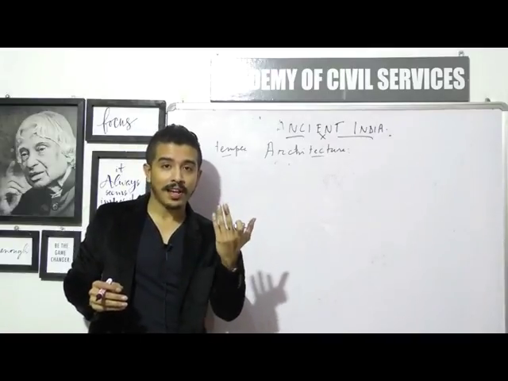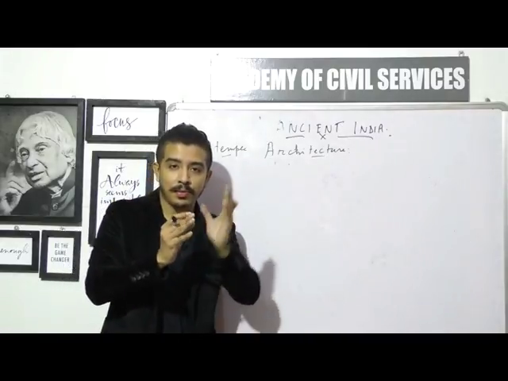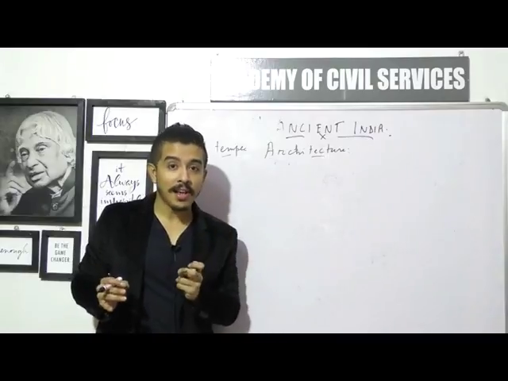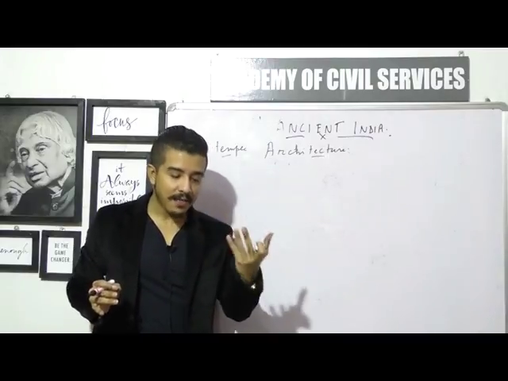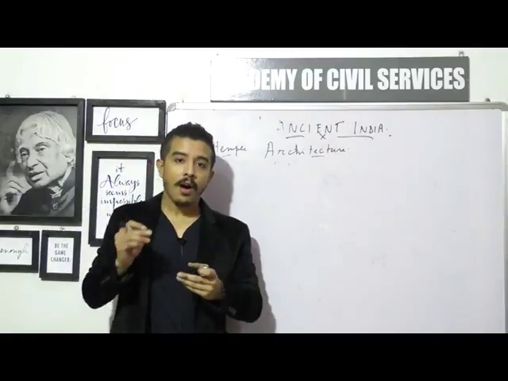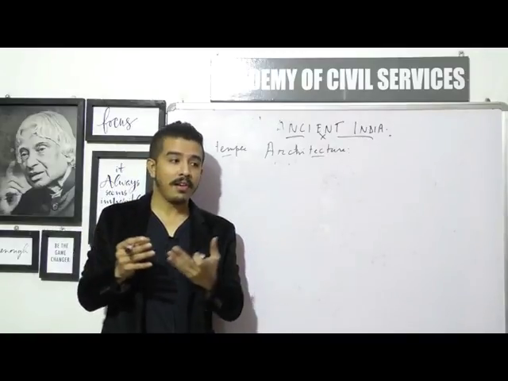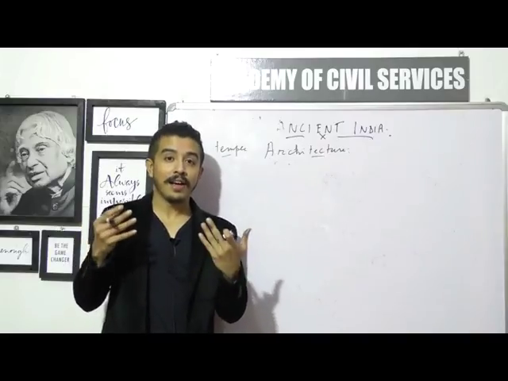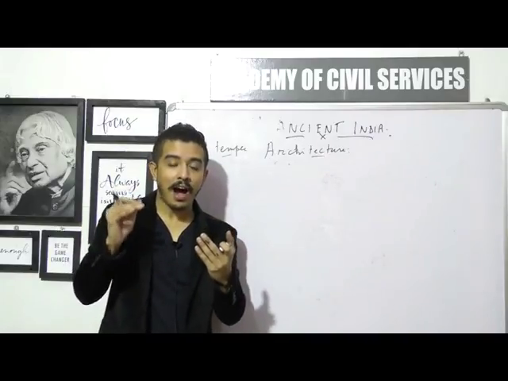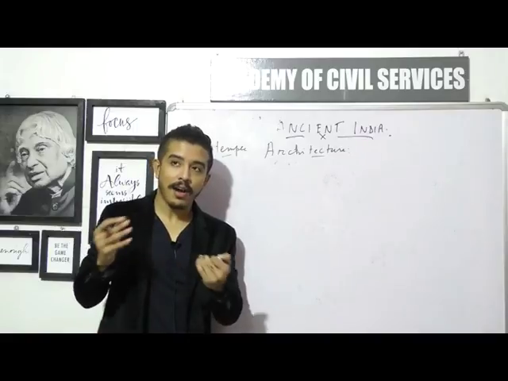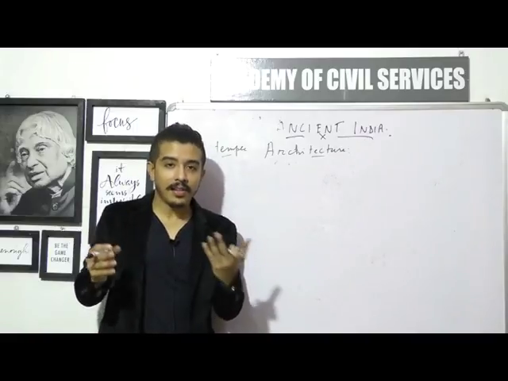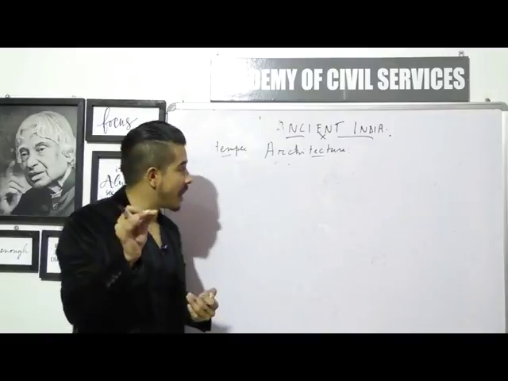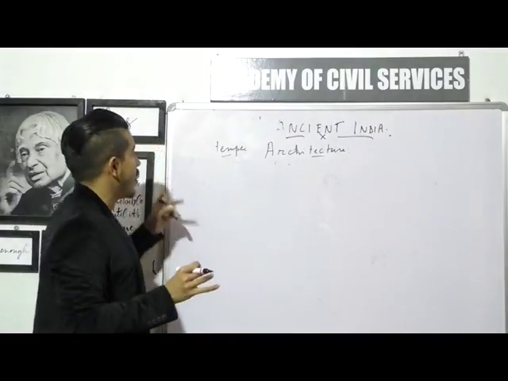Suppose we're talking about a particular style of temples found in northern India, then we will also talk about the primary representative examples of those temples, so that whenever you get a question, whether in your mains examination or your prelims, you will be able to also give examples. Examples are going to get you more marks, because you can write about any particular temple or style, but if you don't know the example of the temple, that will not give you marks. So we will learn that right now, temple architecture.